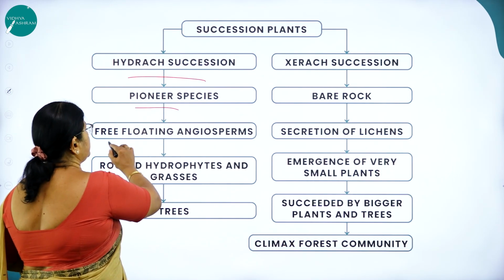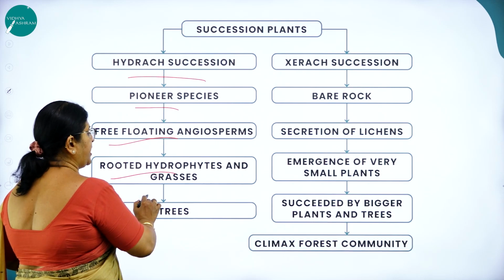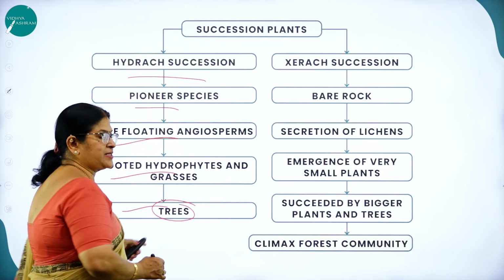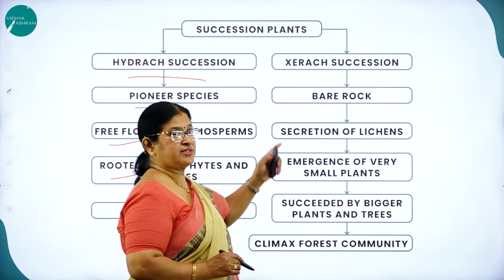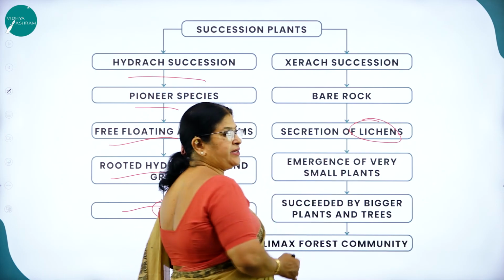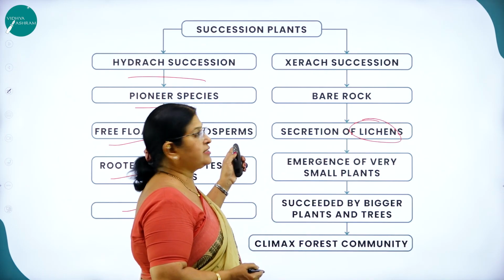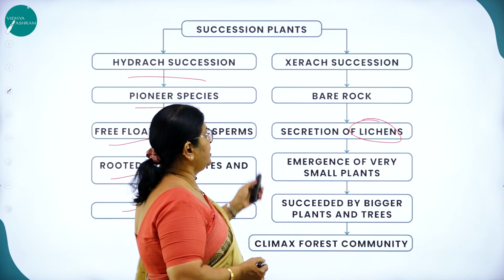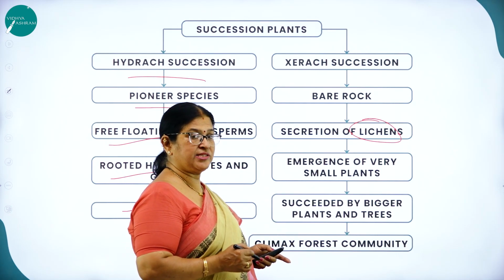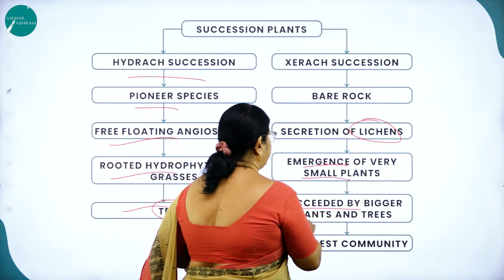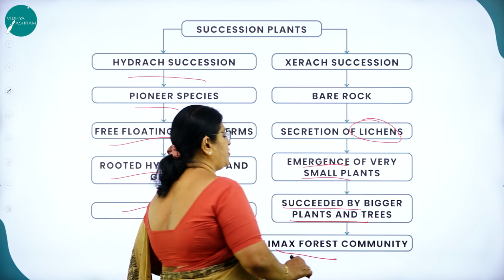So the pioneer species, free floating angiosperms, rooted hydrophytes, then grasses and trees. Trees will form the climax community. Then xerarch succession starts from a bare rock. Lichens are the pioneer species. Phytoplanktons are the pioneer species in case of hydrarch succession. In case of xerarch succession, lichens will be the pioneer species. So emergence of very small plants succeeded by bigger plants and trees, the climax forest community.